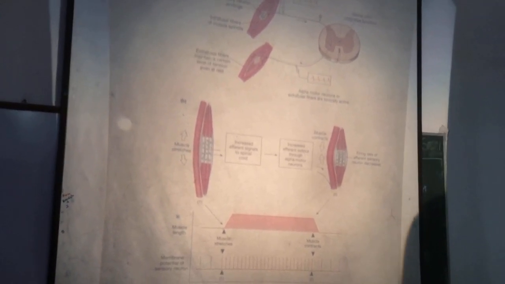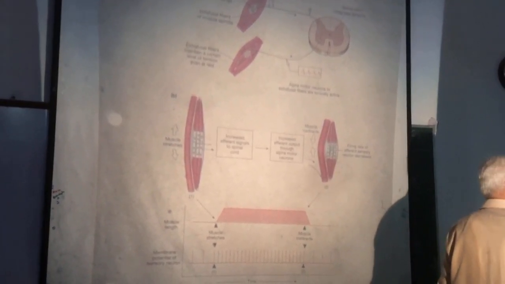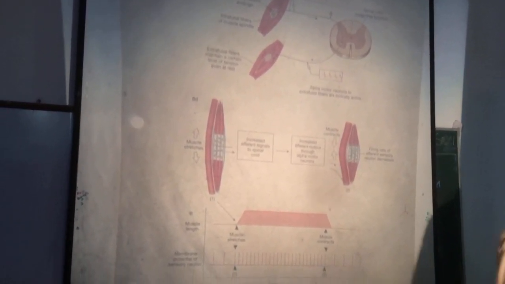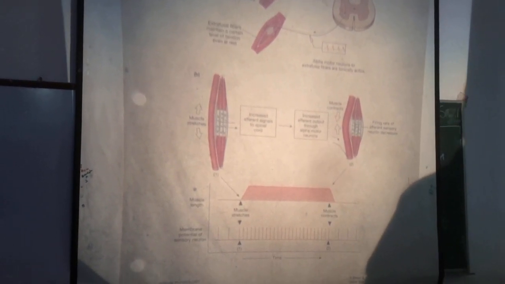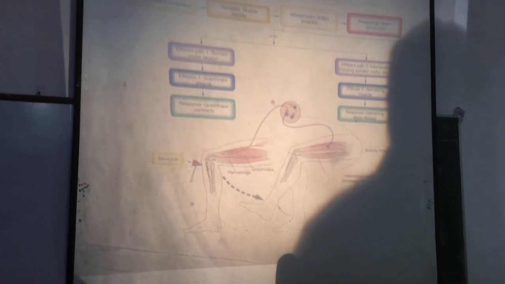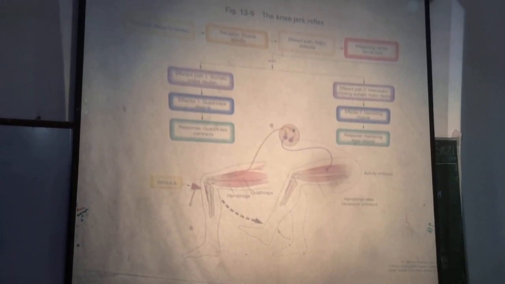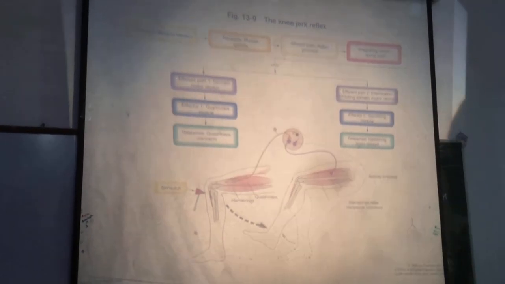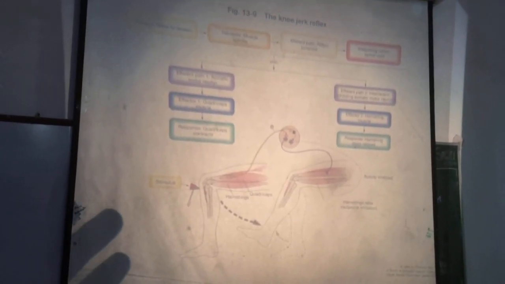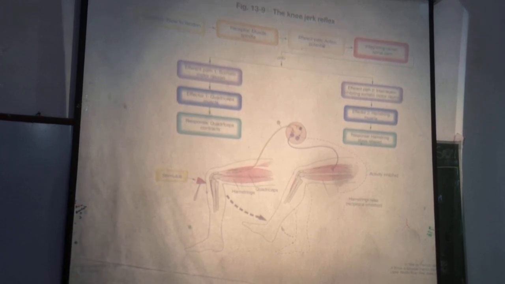I told you that tendon jerks are stretch reflexes. You have elicited the knee jerk in your practicals.